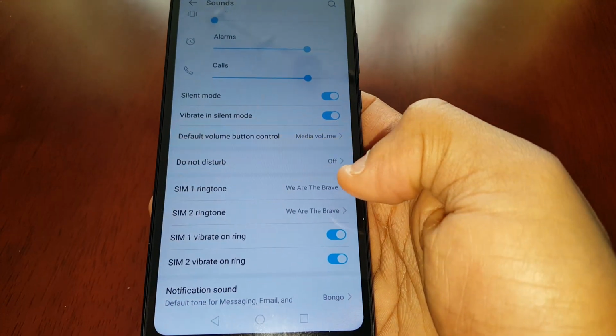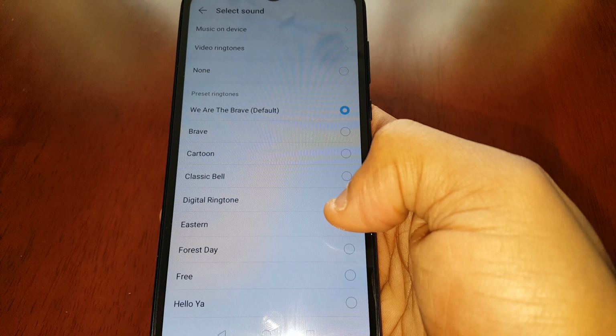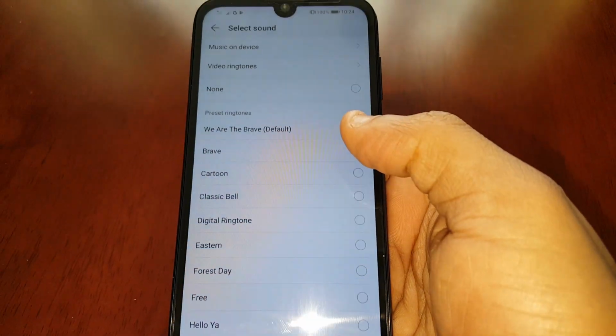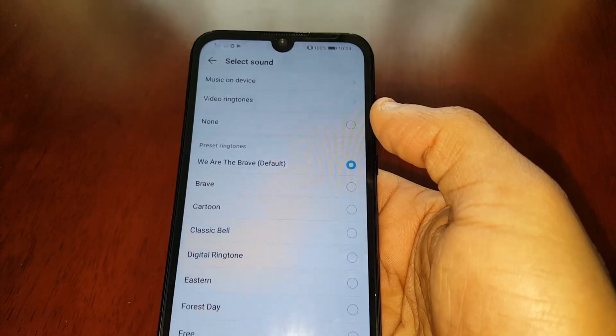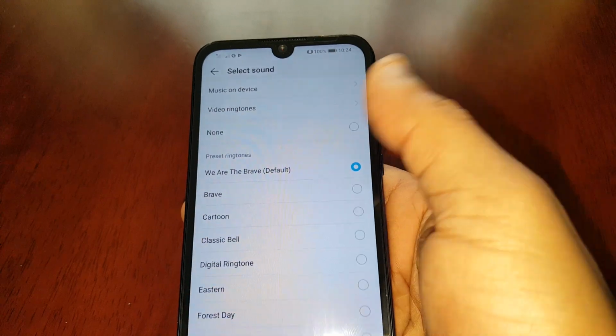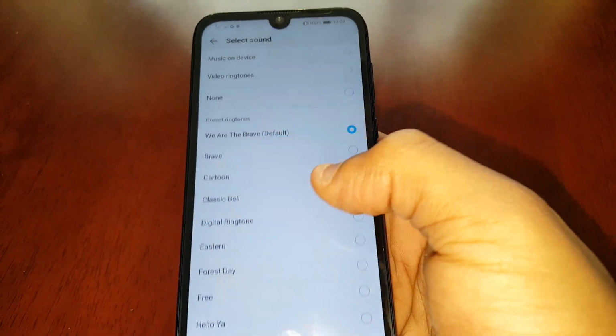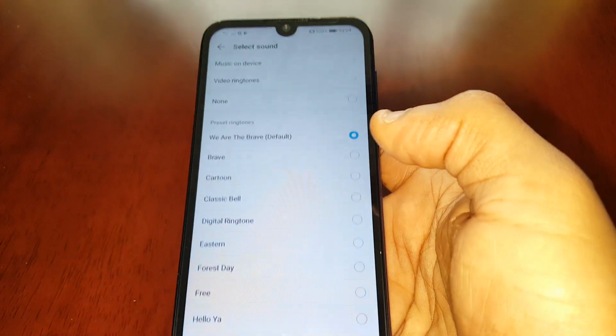And when you're done, just go to SIM 2 ringtone and do the same again. Just select whatever ringtone you want. And once again, you can select none if you don't want a ringtone for SIM 2, or you can select a video ringtone if you have any videos stored on your device, or you can set your own music if you have music stored on your device.